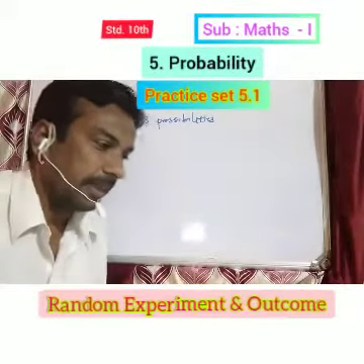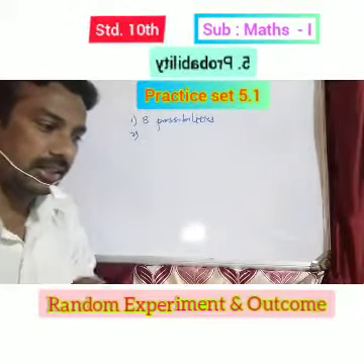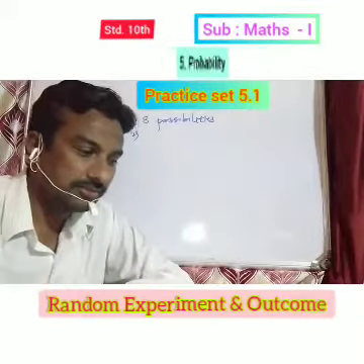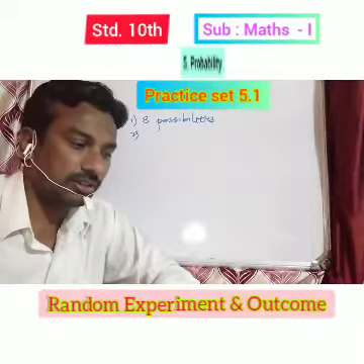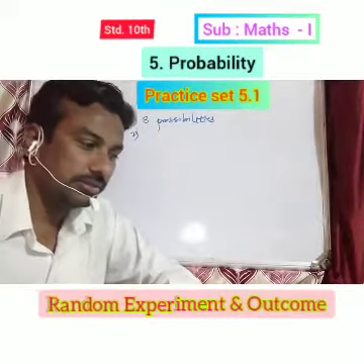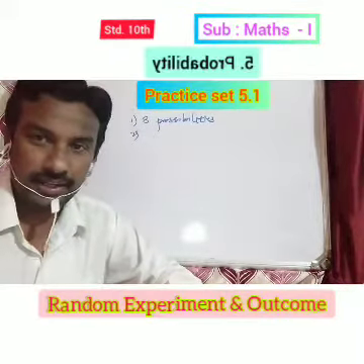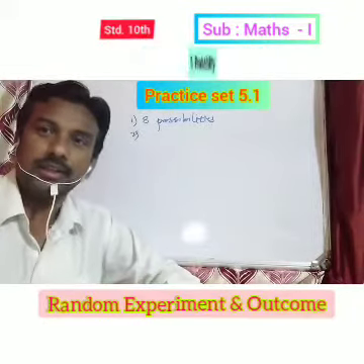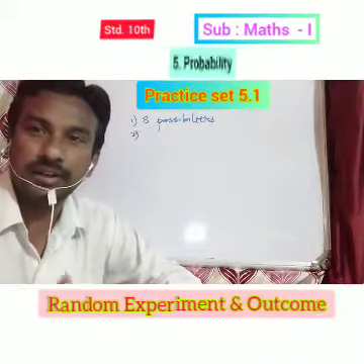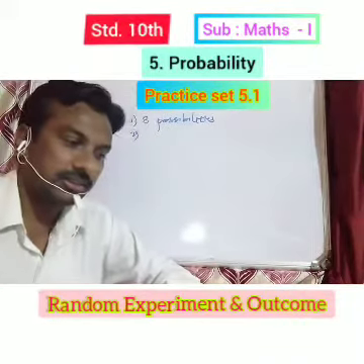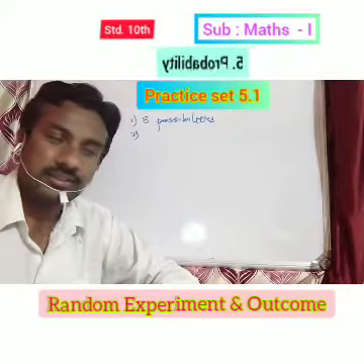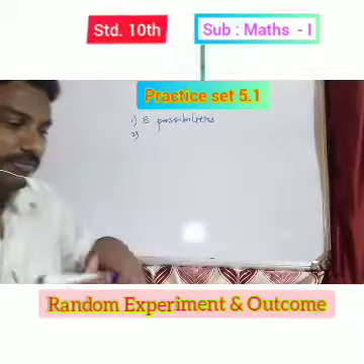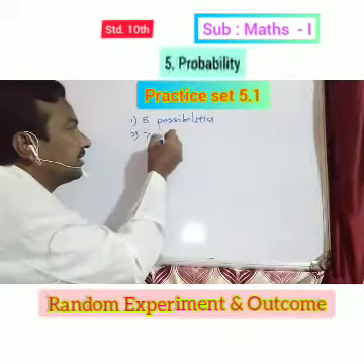Second one is, any day of a week is to be selected randomly. We know there are 7 days in a week. Out of these 7 days, we have to select any one day randomly. We can select Sunday or Monday or Tuesday, Wednesday, Thursday, Friday, Saturday. Therefore there are 7 possibilities of selecting any one day randomly.